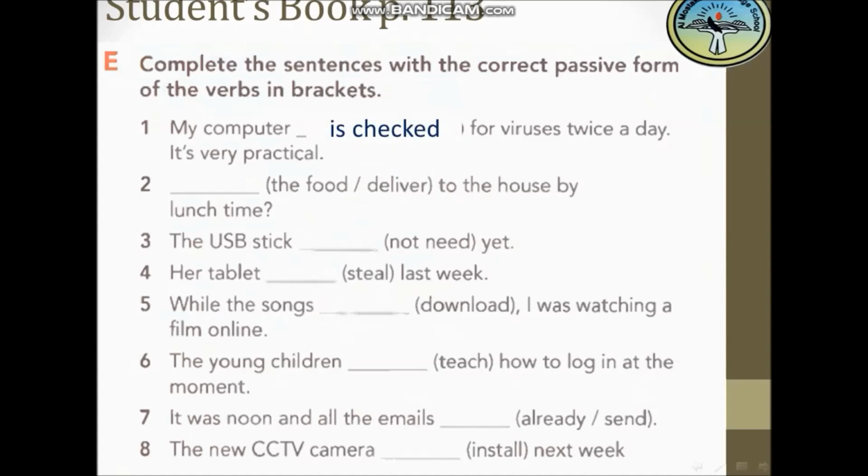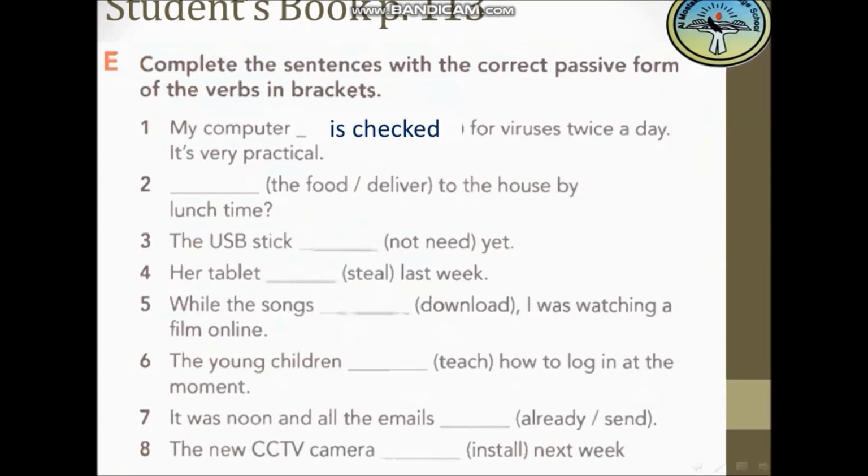Okay, the food delivered to the house by lunchtime. So it's in the future. So the question will be in the future simple tense. So I will put the verb be in the future, which will be, and the main verb here in the past participle form.